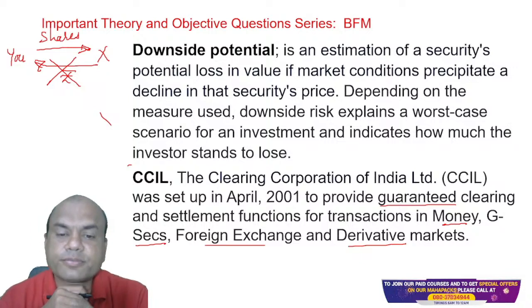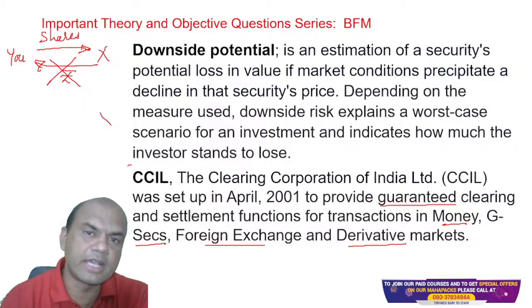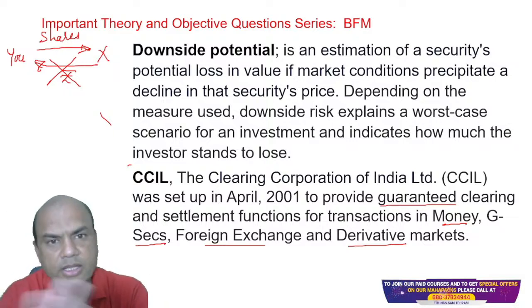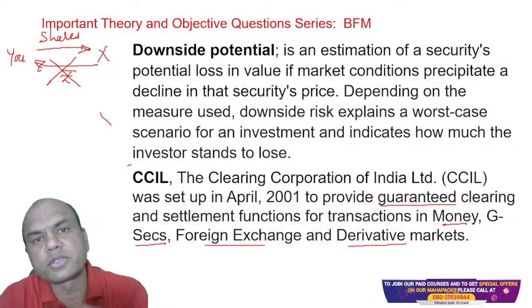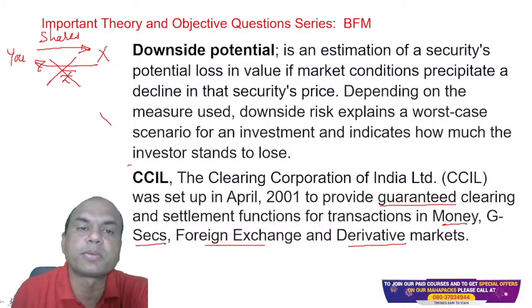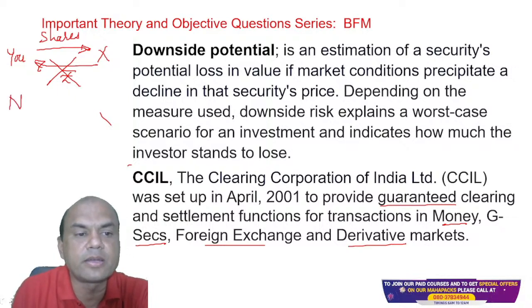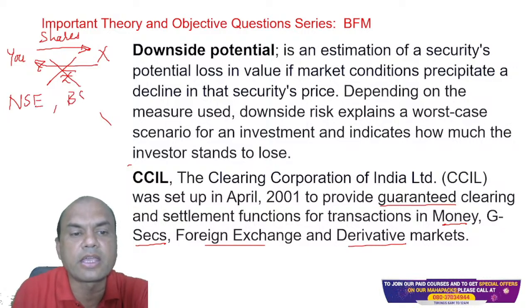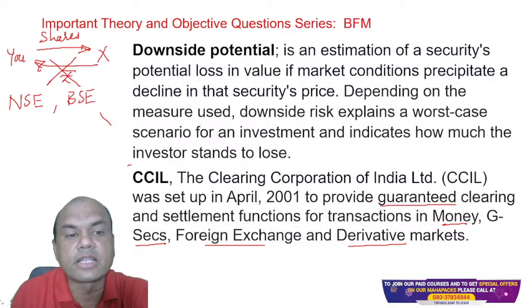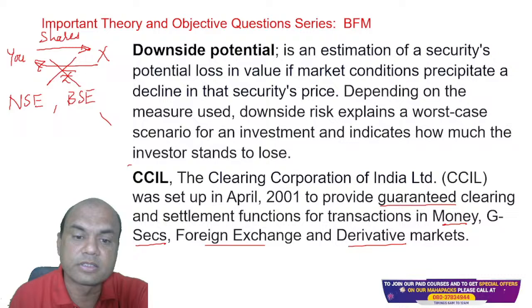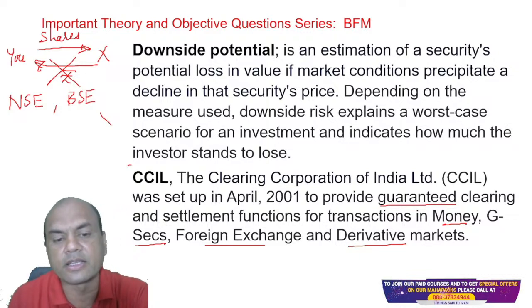Who takes care? Because here CCIL is very clear. CCIL covers the money market, government securities, foreign exchange, and derivatives market. Does it say anything about shares? No. So who talks about shares then? Correct. NSE and BSE. These stock exchanges take care of the settlement risk of the shares. And for everything else, there is CCIL.